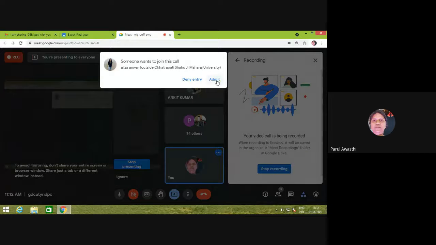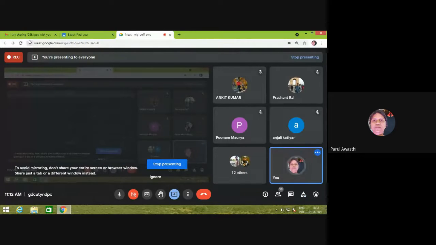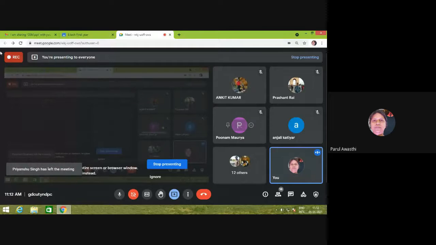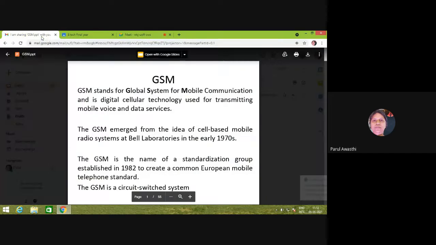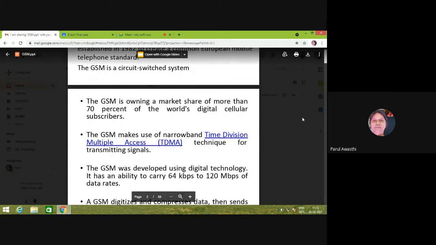As we know, in circuit switched system, there is a need to set up a physical connection between transmitter and receiver, right? That same type of service is GSM, which is called a circuit switched system, in which there should be a connection set up between the transmitter and receiver. That is circuit switched system, and it approximately owns 70% of digital cellular subscribers.